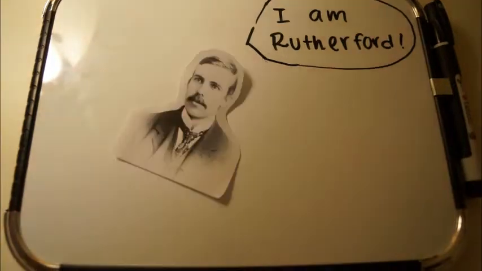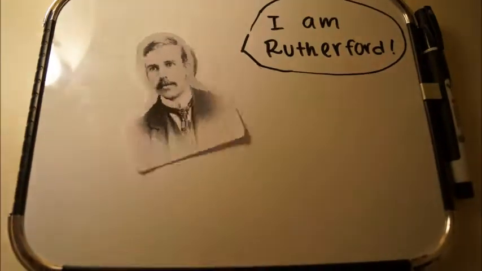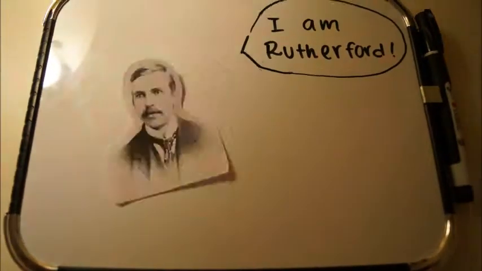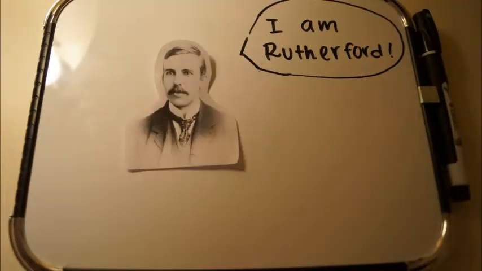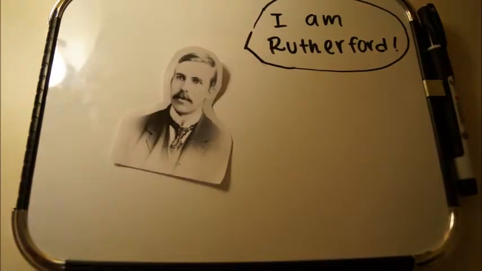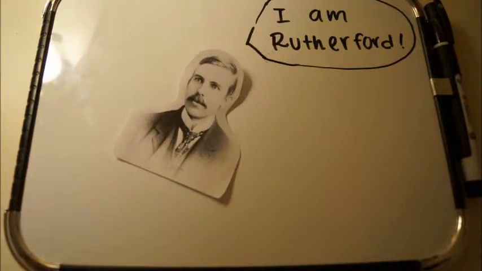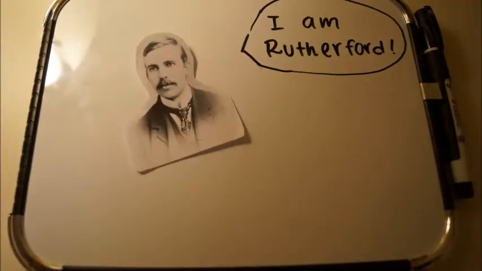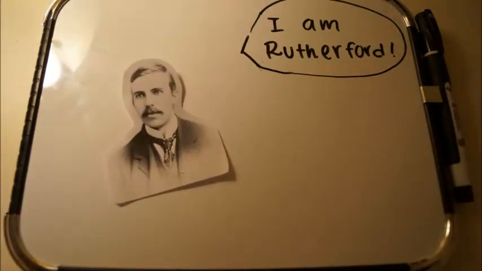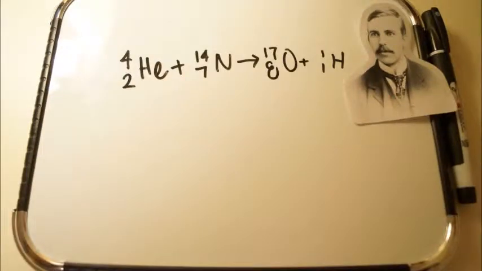Hello everyone, my name is Ernest Rutherford. I began studying radioactivity in 1898. I was the first to observe a nuclear reaction in 1919. I saw alpha particles being passed through nitrogen gas and being absorbed while protons were emitted. I discovered alpha, beta, and gamma decay. This is the reaction I observed.